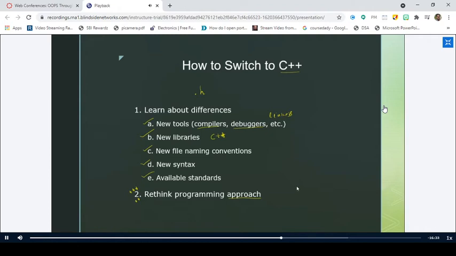You need to think of everything in terms of classes. You need to think of everything in terms of objects. How you can implement polymorphism, how you can implement data hiding. All these things are required, right? So if you learn these new terms or these new concepts, it will be very easy to switch to C++. Right? Is it clear?